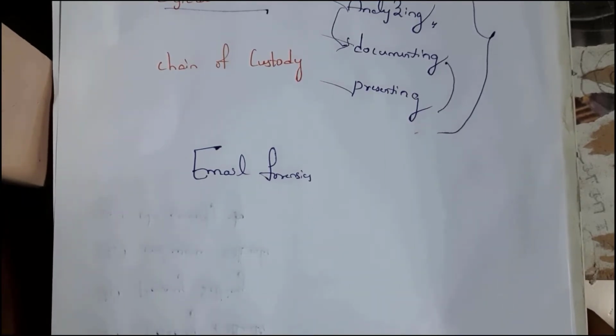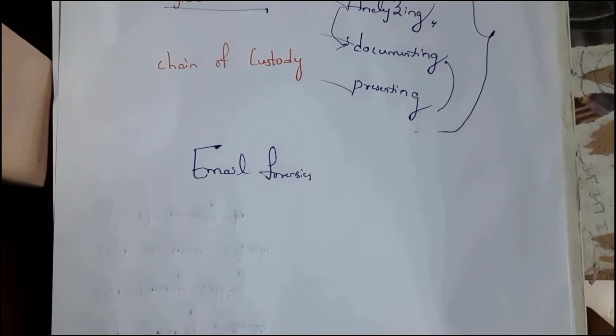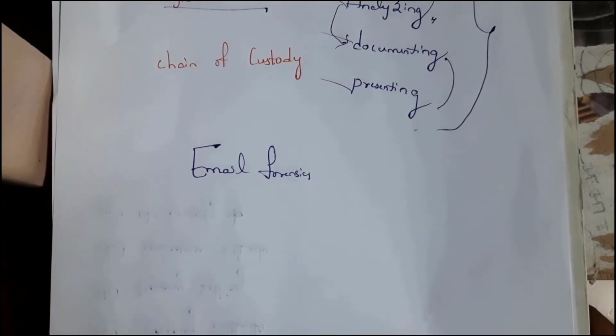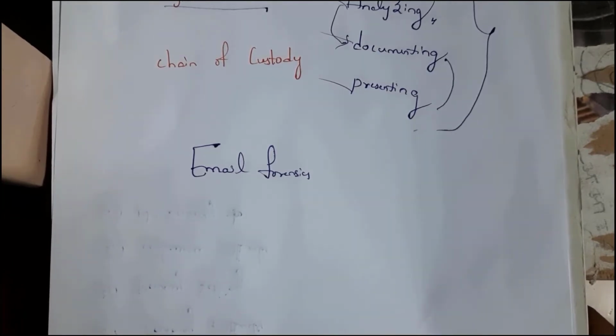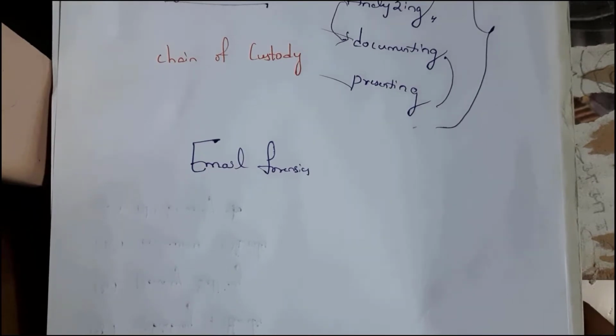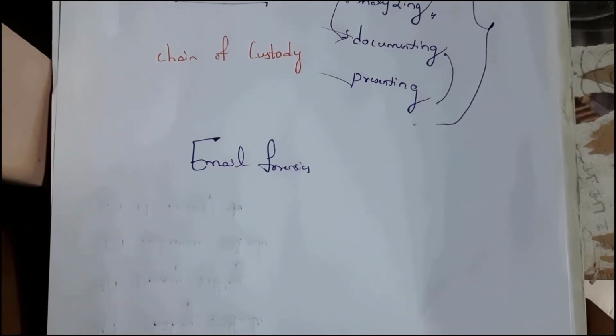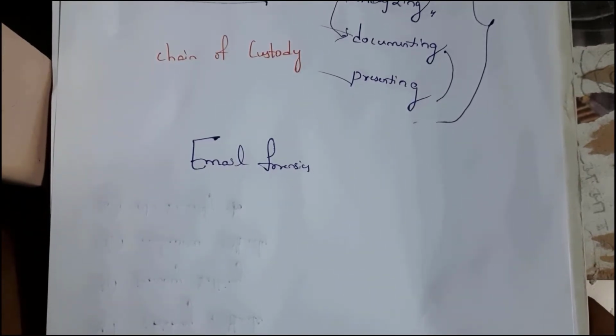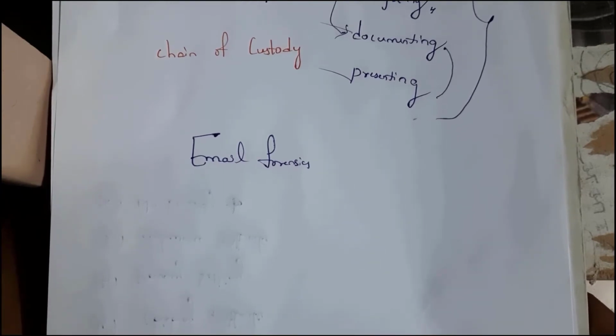If you click on such links, all the data is transferred to the attacker. It is very easy to identify such fraud activities, because such mails contain so many grammatical mistakes. So by identifying such mistakes, you can easily identify the attacker.